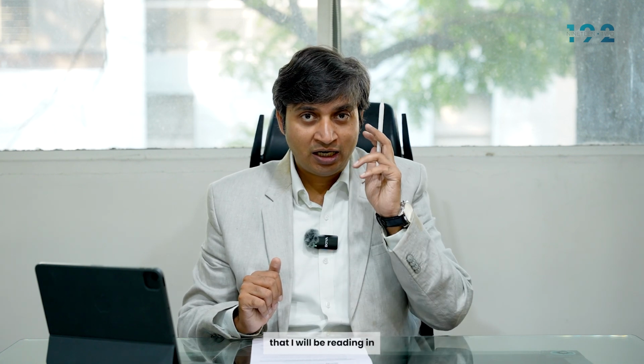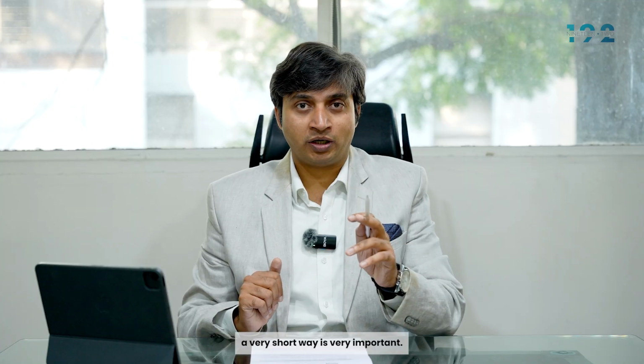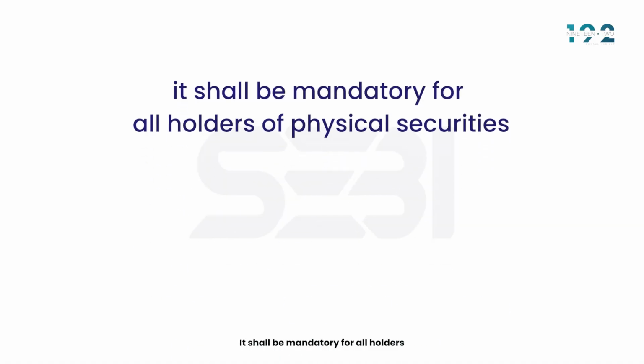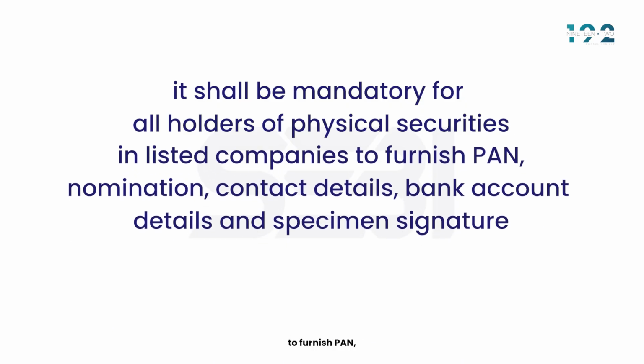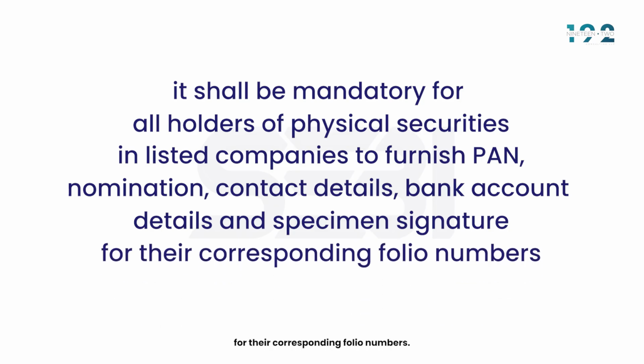The next para that I'll be reading in a very short way is very important. The para reads: it shall be mandatory for all holders of physical securities in listed companies to furnish PAN, nomination, contact details, bank account details and specimen signature for their corresponding folio numbers. SEBI is addressing a problem which is large scale in India, that investors have not updated their details with the companies. With this circular, SEBI has mandated the investors to come up and furnish all the details to the RTAs so that their transactions can be named.